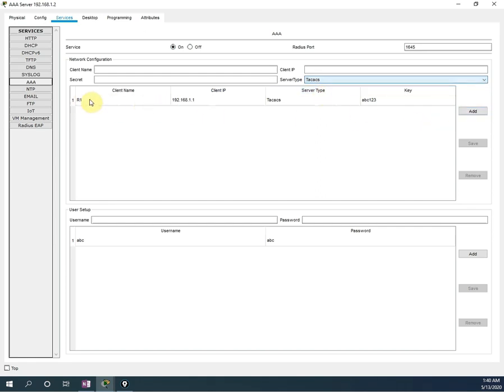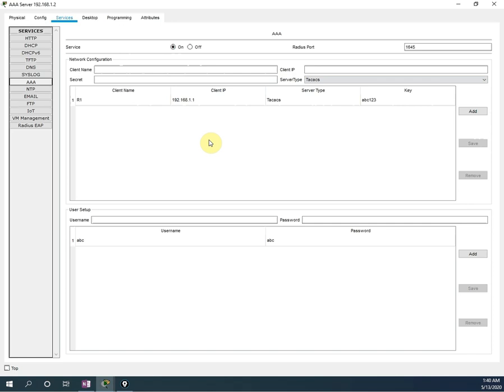So it will add here. I already added here. See here, R1, 192.168.1.1 and TACACS, and the password I gave is ABC123. So this is how we add a router. If I have one more router, I will write R2, and whatever IP address I gave to that interface, I will write that, and whatever password I want to give, I will write here, and I will select which protocol I want to use. Then I will press add. In this way we can add our routers, switches, whatever I want to add, here.